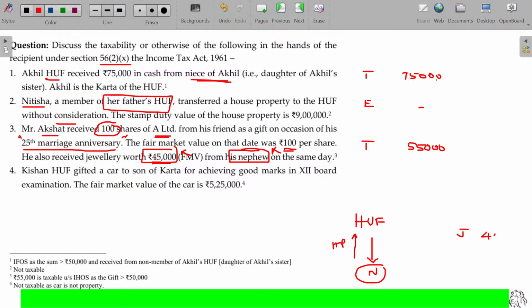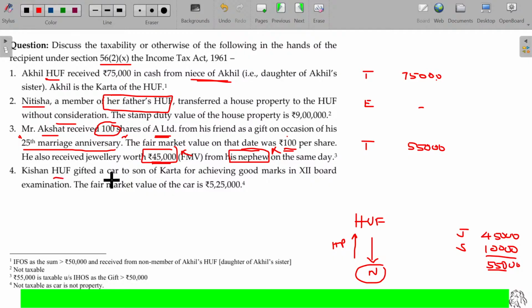Jewelry 45,000. Shares worth 100 rupees each, 10,000. All these things are movable property. The overall value being 55,000, it crosses 50,000, so taxable.